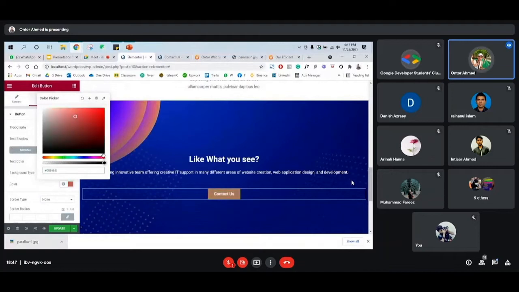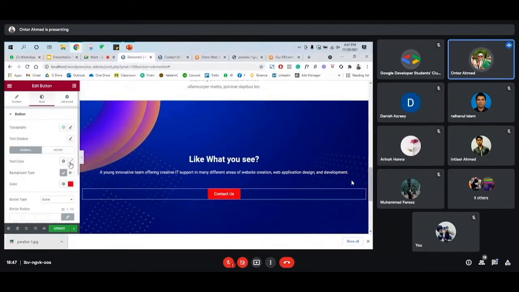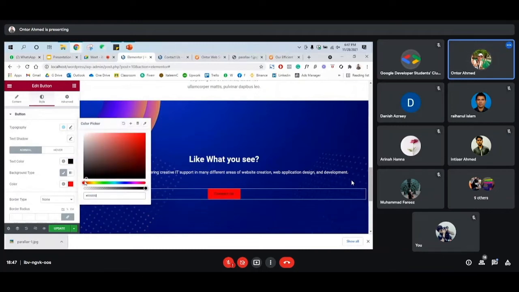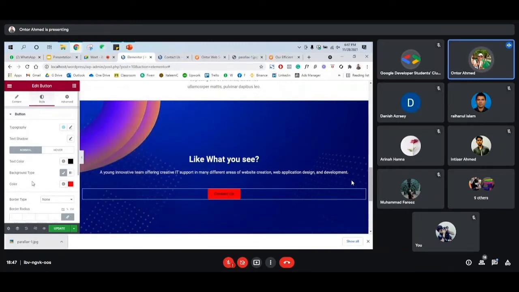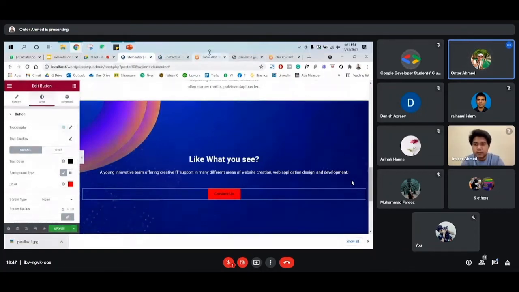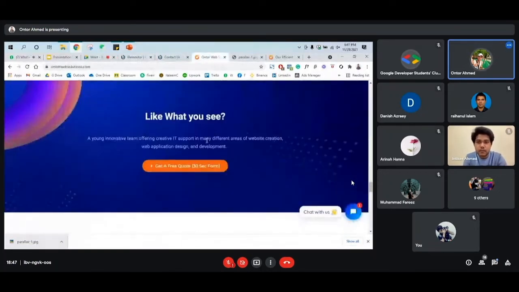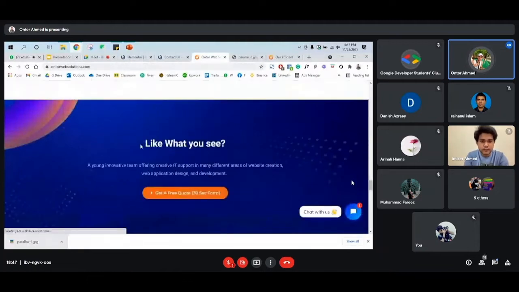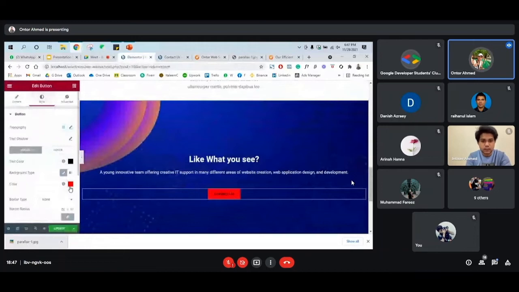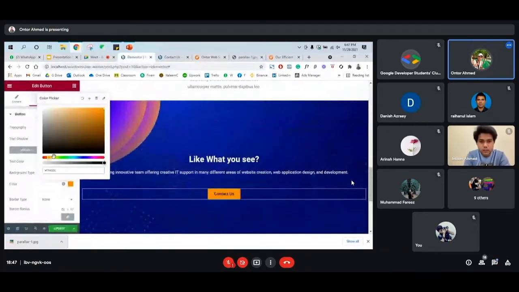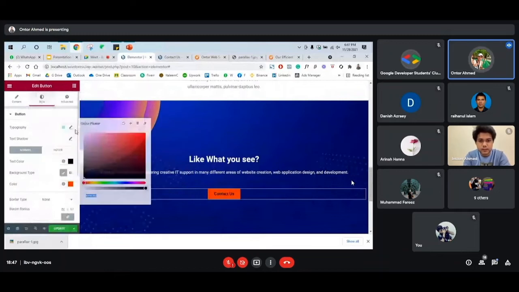to something like that, just say red. And you can even change the text color to something else as well. We'll make it black for now. So as you compare, it's pretty similar to this, but the button color is not the same, so we can make it something similar to this, and the text color should be white.